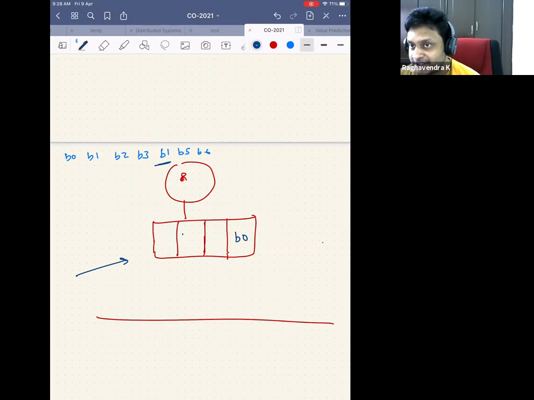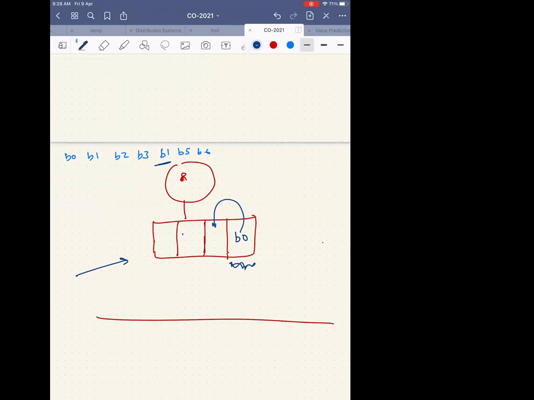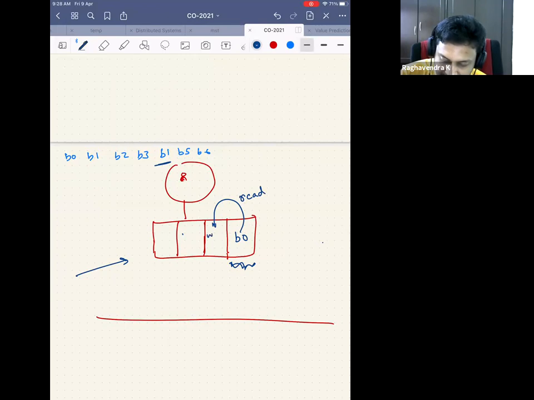No, wait. Don't think like a software engineer. What do you mean by shift in hardware? I have to read this. B0 is stuck in the hardware, so think about it as hardware. This is a circuit. If I have to shift here, I have to read this data and then write it here, which means that for one single cache access, you are reading, writing, and then you are making another read.